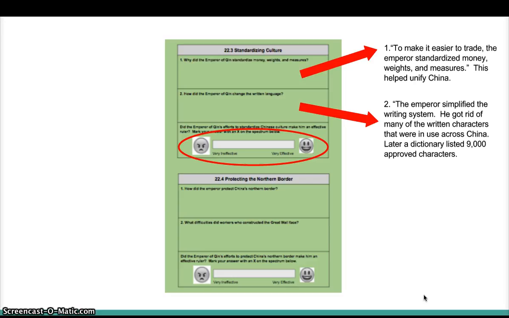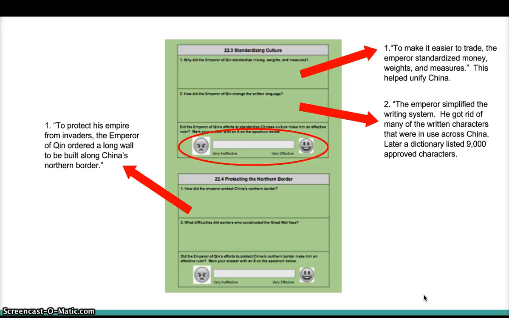Okay, so the question number 1 says, how did the emperor protect China's northern border? Here's a quote from the text. It said, to protect his empire from invaders, the Emperor of Qin ordered a long wall to be built along China's northern border. The Great Wall of China. You're going to learn more about that in a little while, but we can kind of tell that he built this big wall to keep everybody in China safe. He wanted to make sure that invaders from the north weren't coming in and killing people in the villages. But that's not without difficulty. So question 2 says, what difficulties did workers who constructed the Great Wall face? So here's another quote.